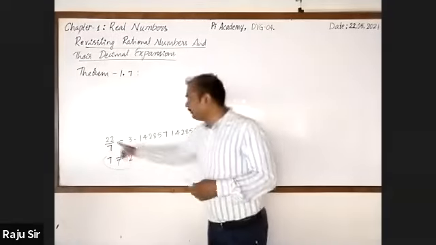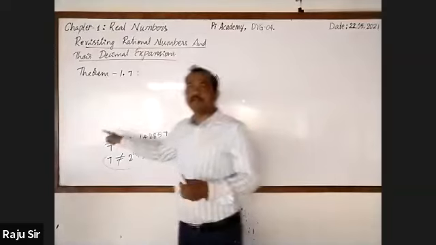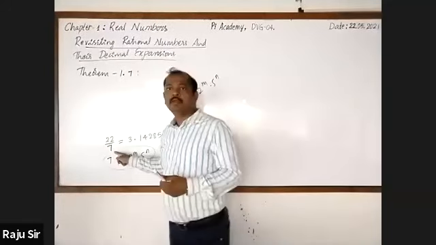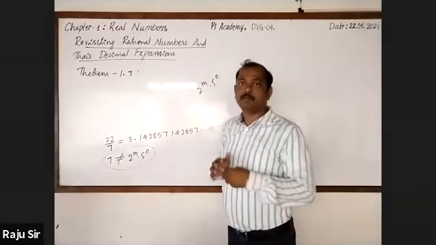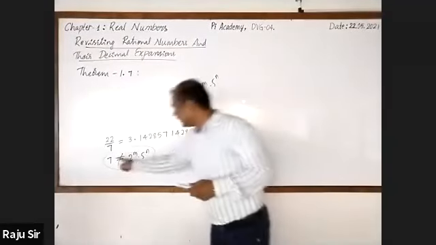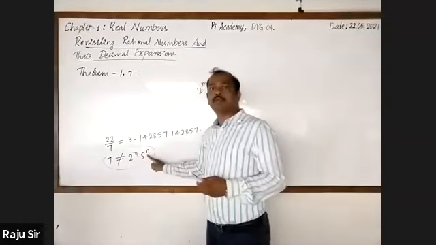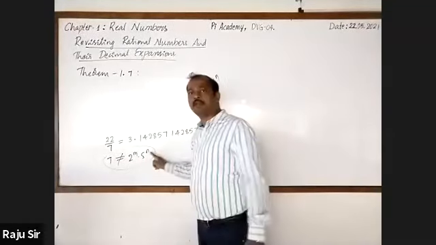Now, I will make the statement. Let x equal to p by q be a rational number where p and q are co-primes, such that the denominator q is not of the form 2 raised to the power m into 5 raised to the power n.